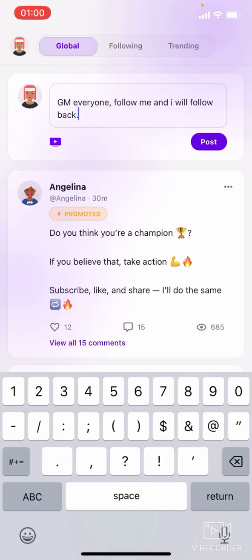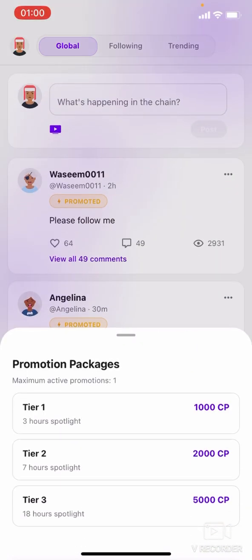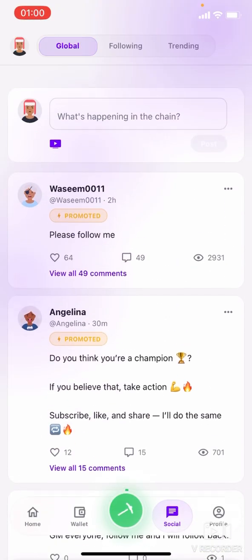Okay, then I'm going to post this. It has been posted successfully, and now if you have enough CP on your balance, you can promote any stuff on this section of the application. If I have enough CP on my balance and I decide to promote what I just posted, it's going to be pinned on the top.